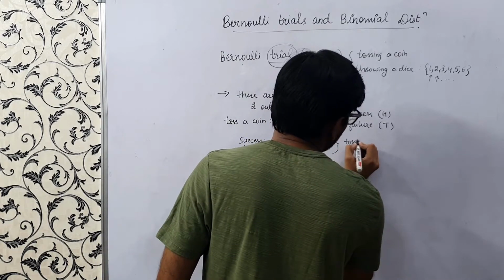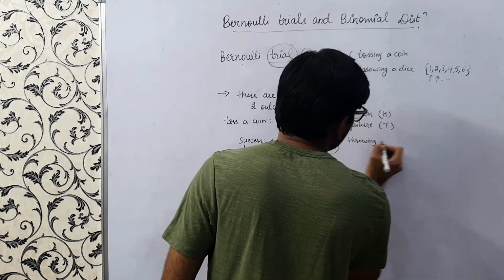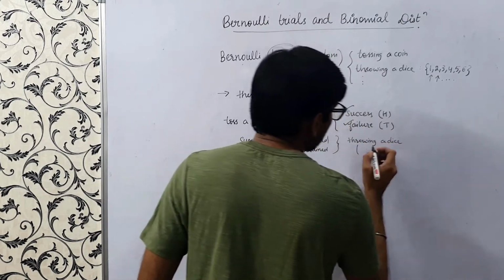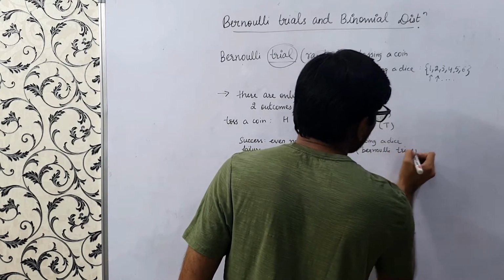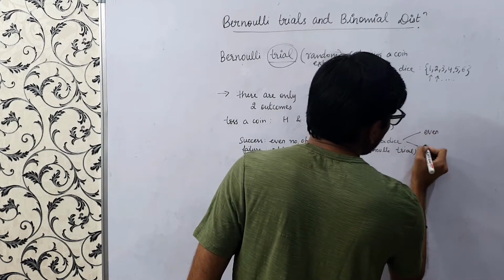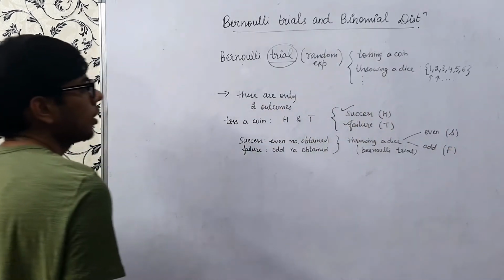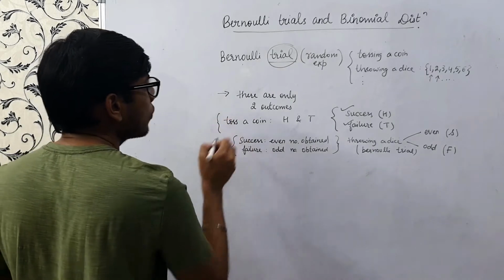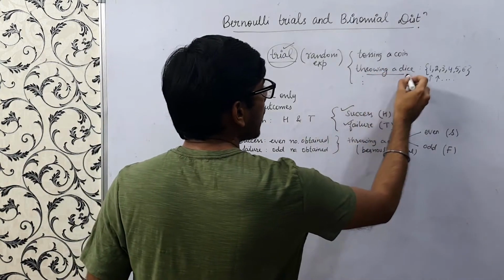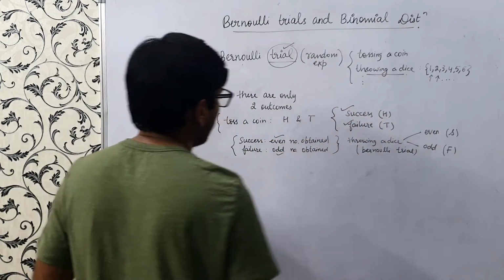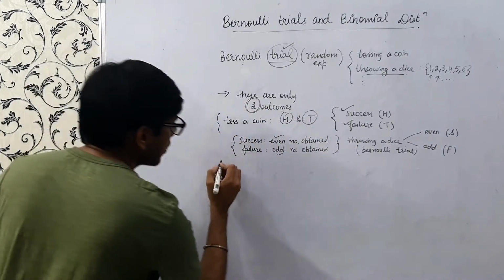Then this throwing a die would be considered a Bernoulli trial, because there are only two outcomes to it now, either even or odd. If I say even is success, then odd is failure. So it depends how I am defining the trial. It's throwing a die and noting whether the number is even or odd, or tossing a coin, head or tail. There are only two outcomes. The important thing is to remember this.